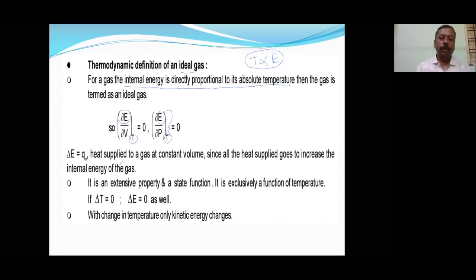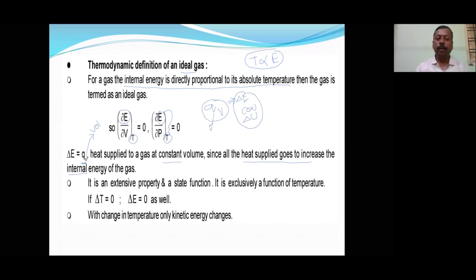So here, if delta E is QV, V stands for volume here, not velocity. So constant volume, since all heat supplied goes to increase internal energy only. If anywhere we get QV, blindly you can take this in the formula as delta E. Delta E is also sometimes called delta U. Delta E and delta U are both the same, equal to QV.